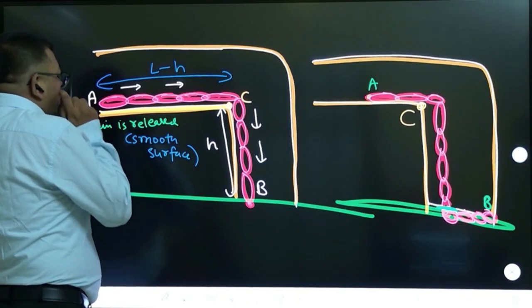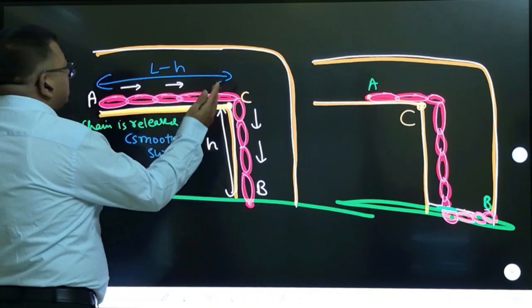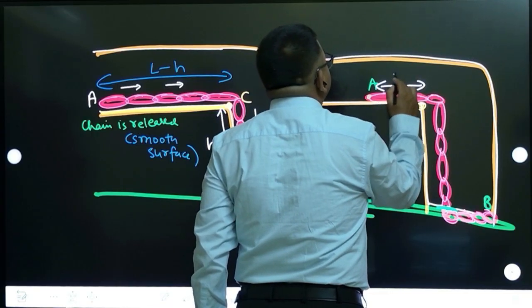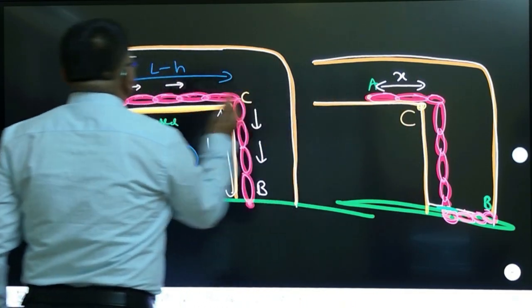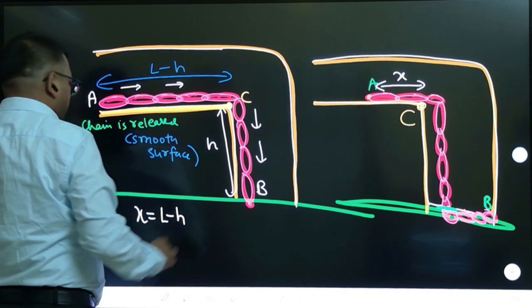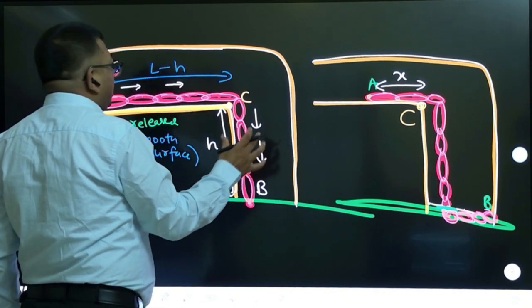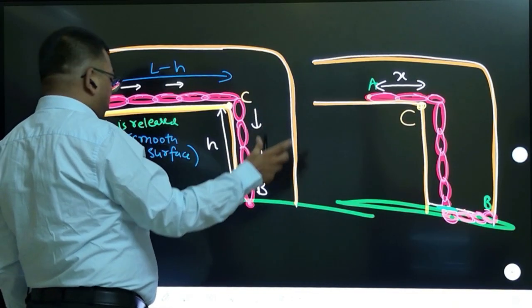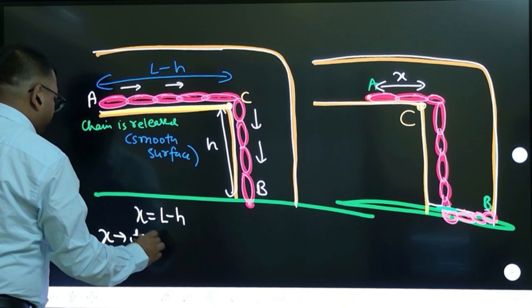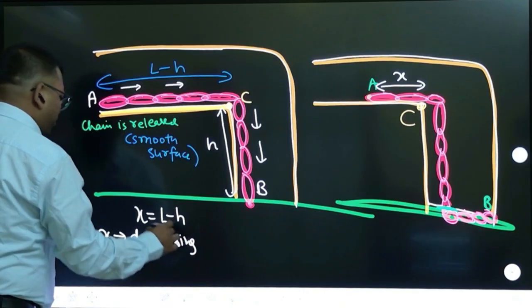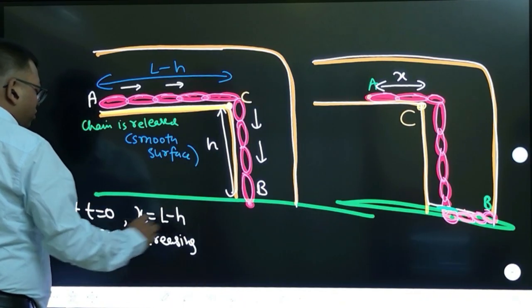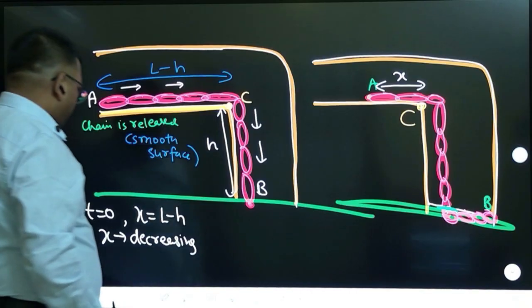First of all, let us consider this part at any instant. Let us say this part's length is x. Initially, the value of x was L minus h. At any instant x is smaller, so x is definitely decreasing. At time 0, the value of x is L minus h, and x is decreasing.